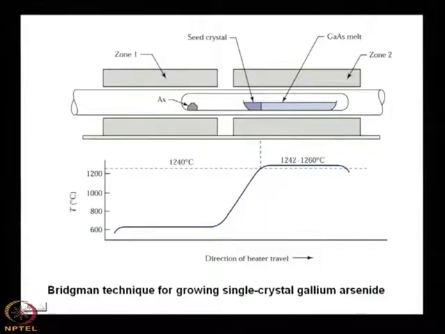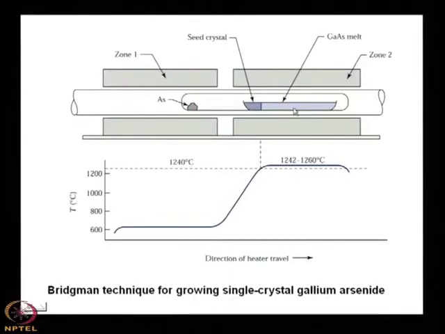So, either you can use this apparatus, take arsenic and gallium, and heat it so that gallium arsenide will be formed, or you can synthesize gallium arsenide in a separate apparatus and put it in the boat, either of the two. Either in the boat you put gallium arsenide, or you put gallium and place arsenic a little on the other side, where the thermal profile is very, very low.